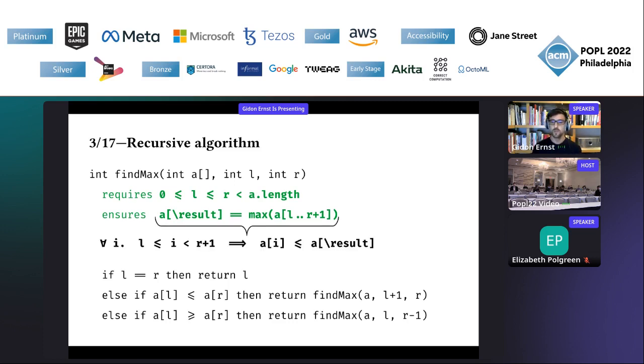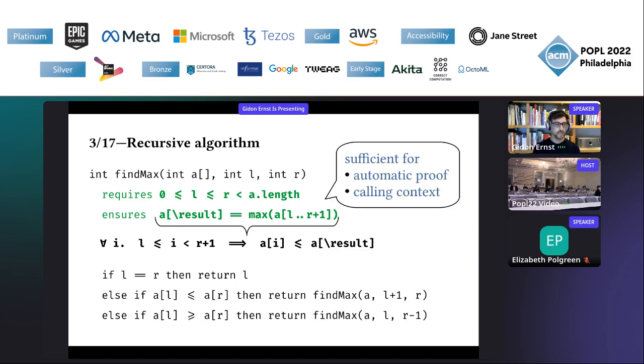So presume we have the consequence of this post condition or this equivalence, then it's very easy to use an SMT solver, for example, to prove that this algorithm is correct. And we don't need any additional annotations. The proof is fully automatic. And furthermore, this contract is sufficient in any calling context that we might imagine. So this is a complete specification and verification of this algorithm.